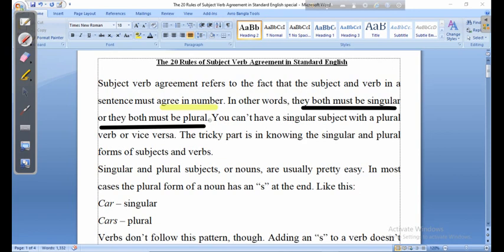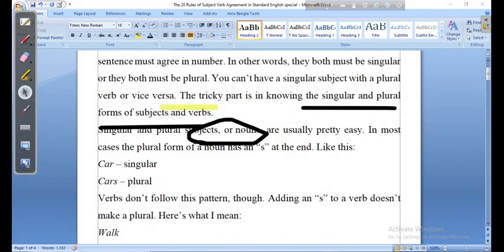The tricky part is knowing the singular and plural forms of subjects and verbs. Sometimes you may get puzzled on this matter. Let us make it clear.